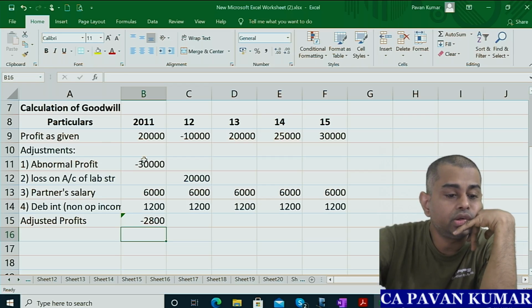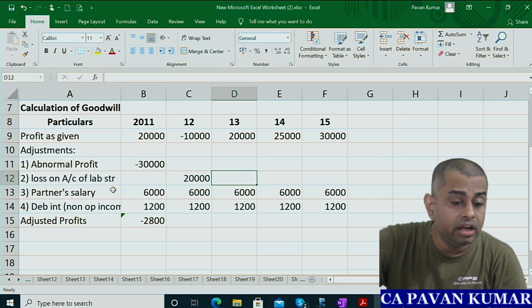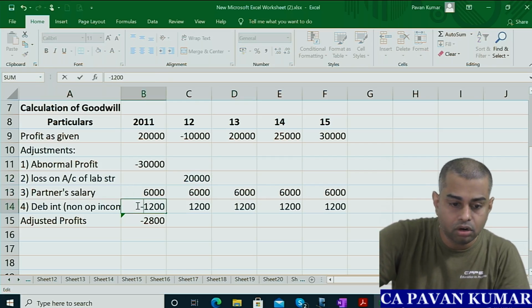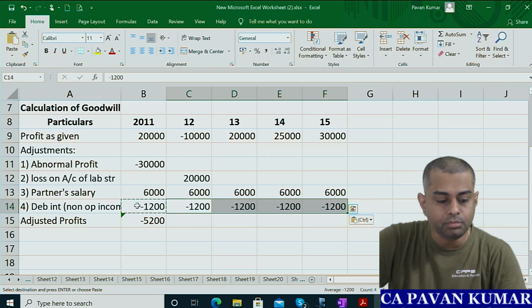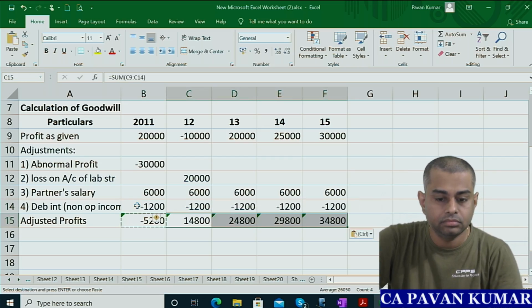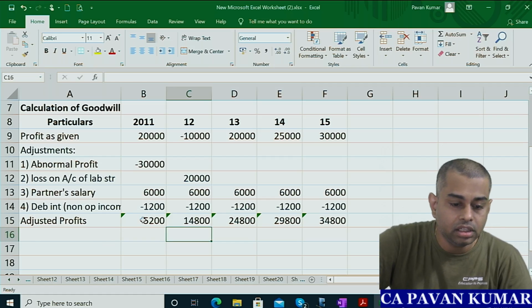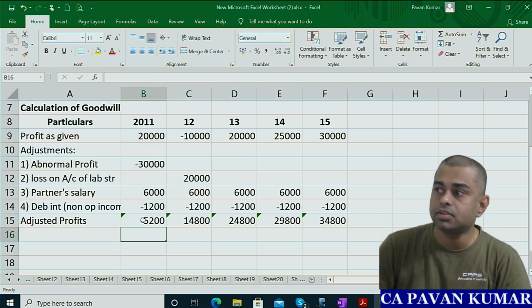So abnormal profit reduced, loss added back, expense added back, debenture interest. Oh, this is income. Hold on. Income should be reduced. Minus it is. Okay, that's it. So check, you got these answers.